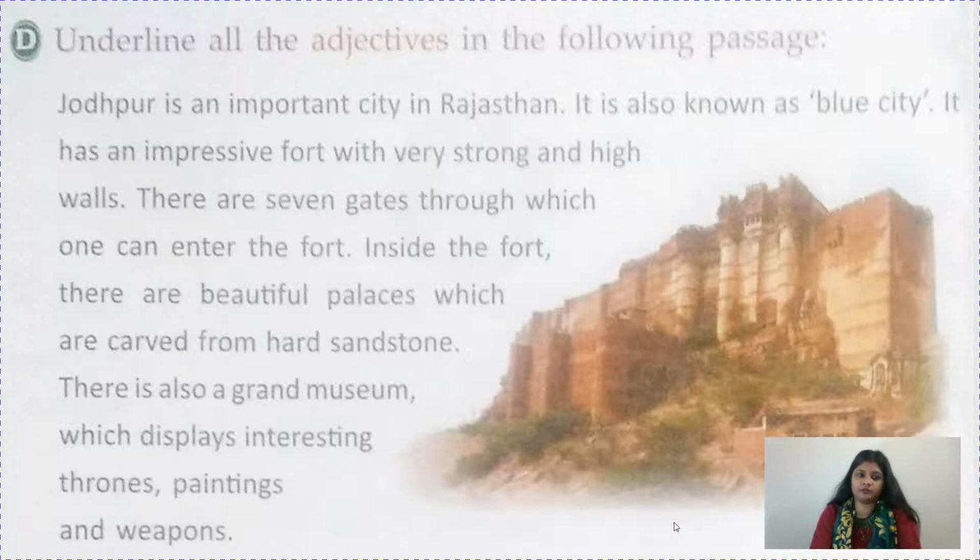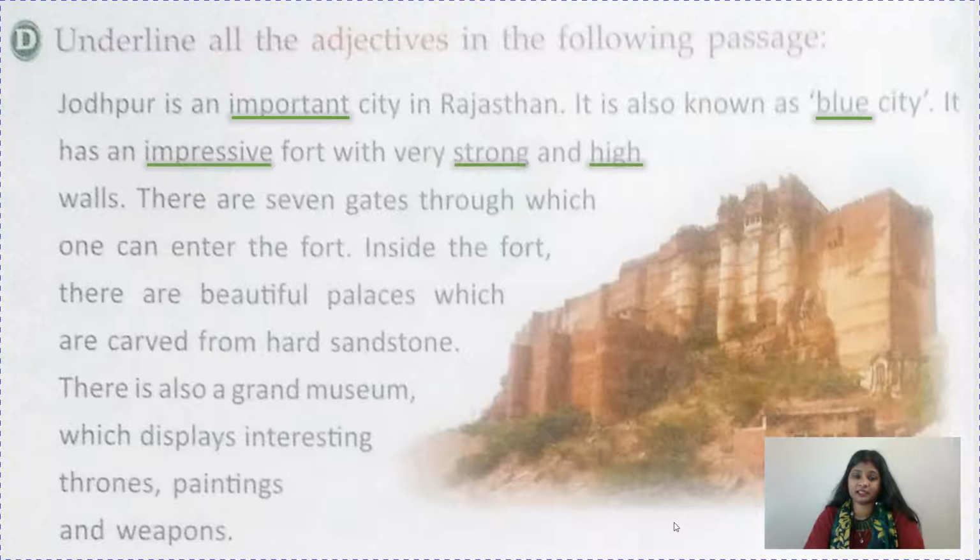Now here also, children, you have to underline all the adjectives in the following passage. Jodhpur is an important city in Rajasthan. What kind of city? Important. It is also known as the Blue City. Which city? What kind of city? Blue. It is an impressive fort. What kind of fort? Impressive. With very strong and high walls. What kind of walls? Strong and high.